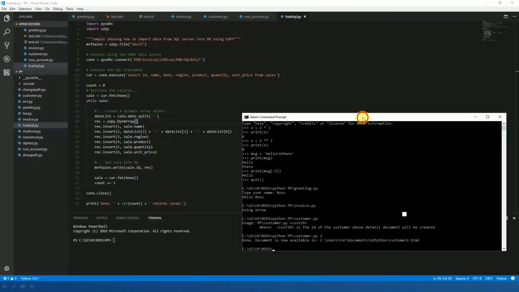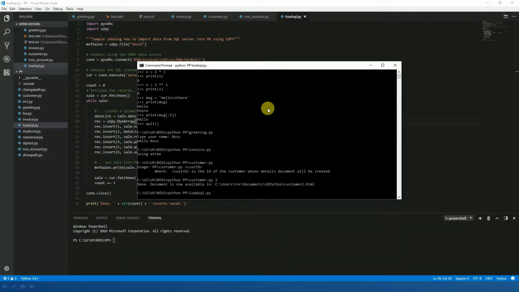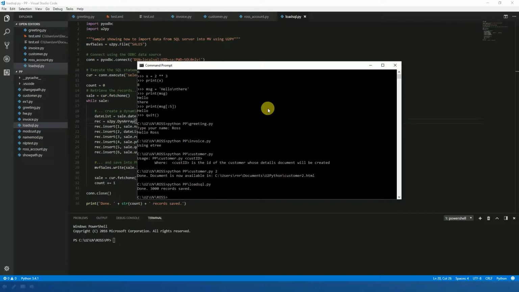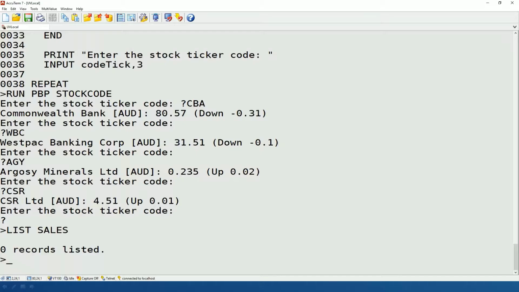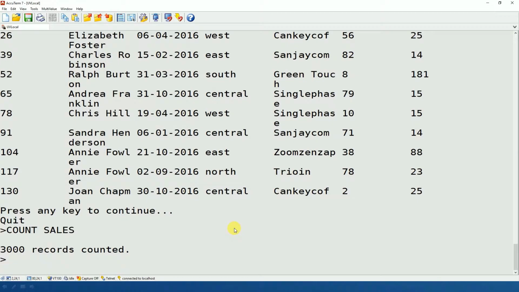I'll bring up my command prompt here, and we'll go Python PP /load SQL Py. I run that, and it will return in a moment and say I'm done. It's transferred 3,000 records. So we saw originally in the Heidi program, we had 3,000 records. There were previously no records in the sales file. If I now list sales, I've got data there. If I count the sales file, we can see we've got 3,000 records.